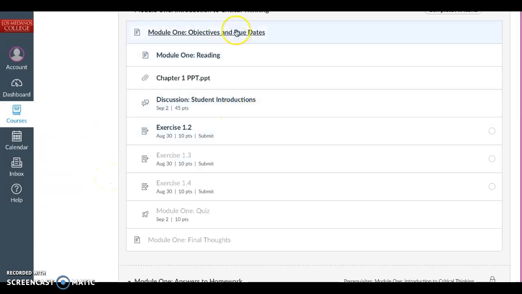Okay, so here's all the modules we just went through. You'll see exercise 1.2 is open. You'll notice that these are not open. That is because you have to finish exercise 1.2, turn it in, and then exercise 1.3 will open. And then once 1.3 is turned in, 1.4 will open. Okay? And then once you've submitted all of these, the quiz will be open.